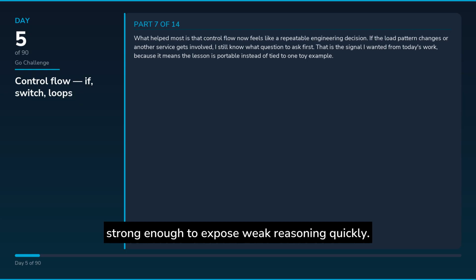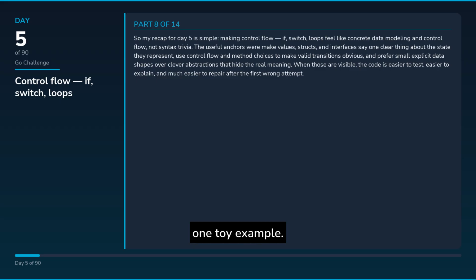That is the signal I wanted from today's work, because it means the lesson is portable instead of tied to one toy example. So my recap for day 5 is simple: making control flow, if, switch, loops feel like concrete data modeling and control flow, not syntax trivia. The useful anchors were make values, structs, and interfaces say one clear thing about the state they represent, use control flow and method choices to make valid transitions obvious, and prefer small explicit data shapes over clever abstractions that hide the real meaning. When those are visible, the code is easier to test, easier to explain, and much easier to repair after the first wrong attempt.